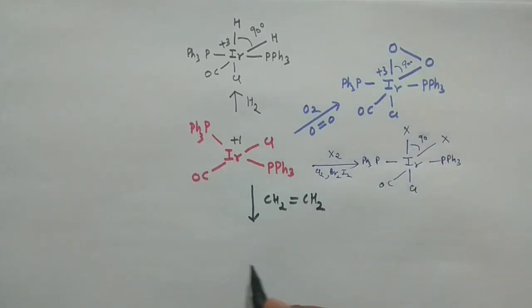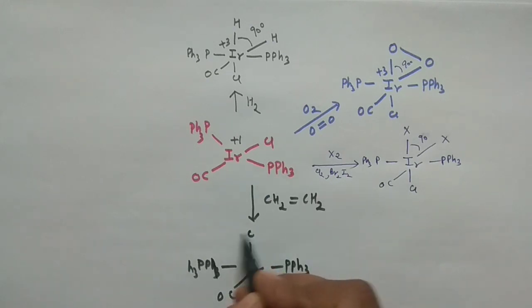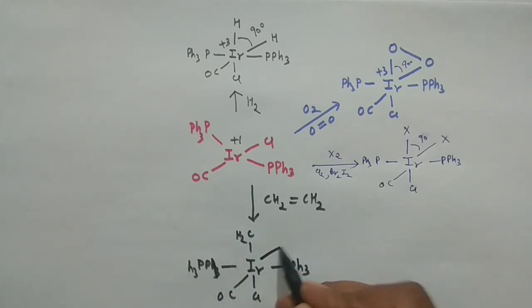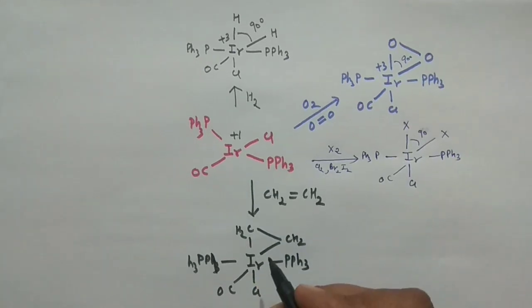So you will have iridium, this is triphenylphosphine, this is another triphenylphosphine connected with the phosphorus, and this is your chlorine, this is your carbonyl. And then you have your CH2 and another CH2 here, and you can write it in that manner. So again it is in the +3 oxidation state. All the requirements are met here.